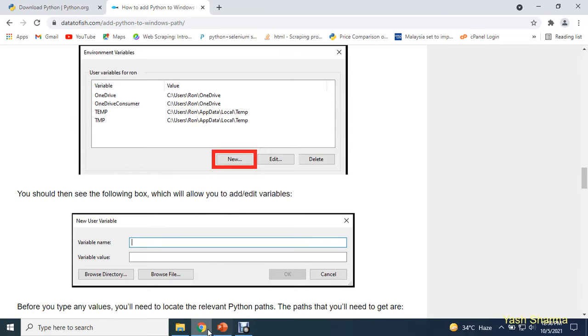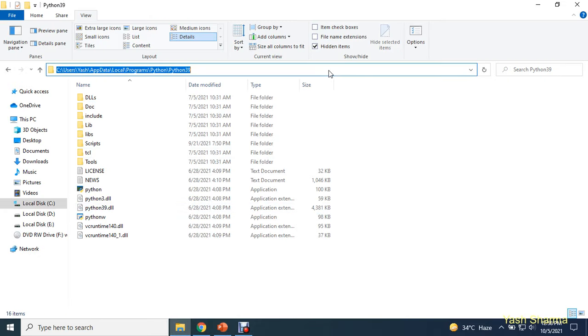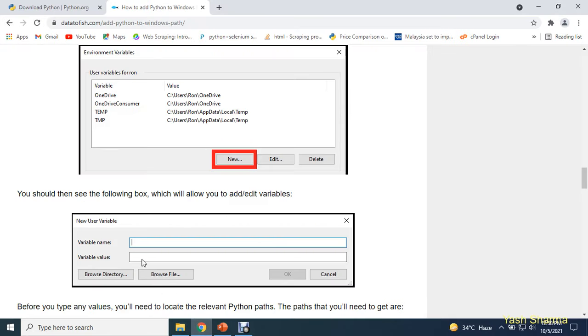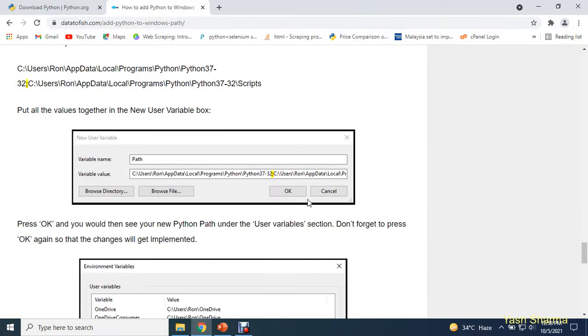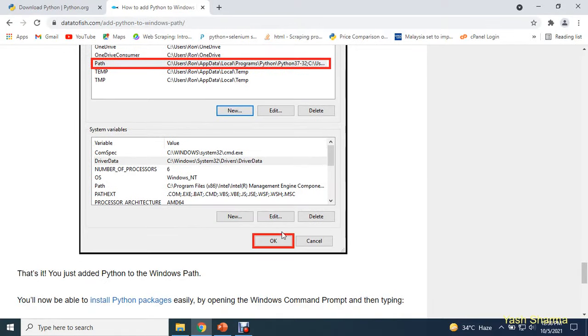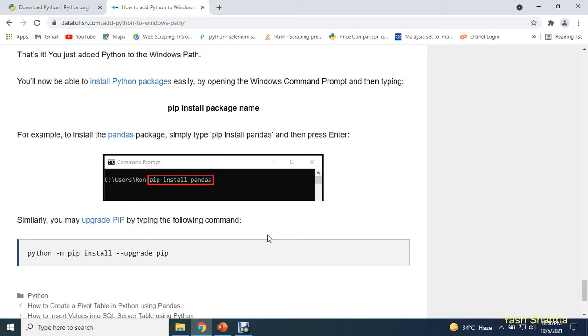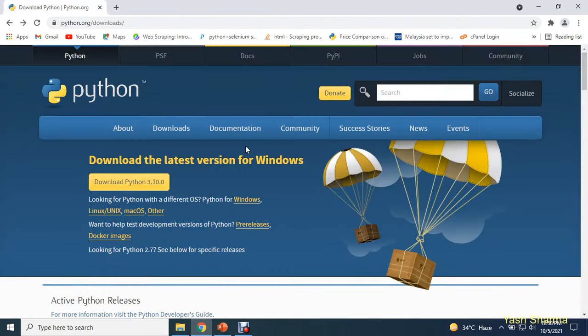In variable name you need to give PATH, and in variable value you copy and paste this location. Then you can click on OK, then again click on OK, and you are done. So this is how we need to install and set up Python.